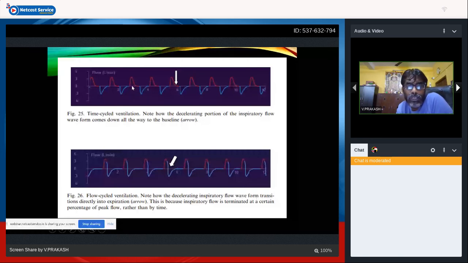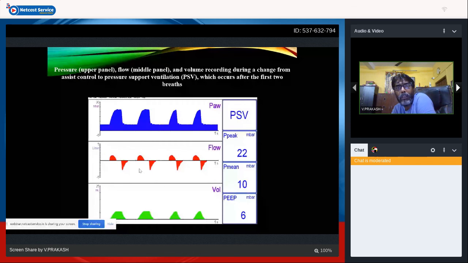In flow cycled ventilation, your accelerated inspiratory flow is going to be there, and then when the termination sensitivity reaches around 10 to 25% of the inspiratory flow, it goes for expiration. You don't take a fixed TI; it is the TI of the baby. Based on the TI of the baby, once the flow comes down, the expiratory phase starts, the accelerated expiratory flow happens, and then your decelerated expiratory phase happens and comes to your baseline. This happens in the case of flow cycled ventilation. So this is pressure in the upper panel, flow in the middle panel, and volume recording during the change from assist control to pressure support ventilation. In pressure support ventilation, the TI is decided by the baby.